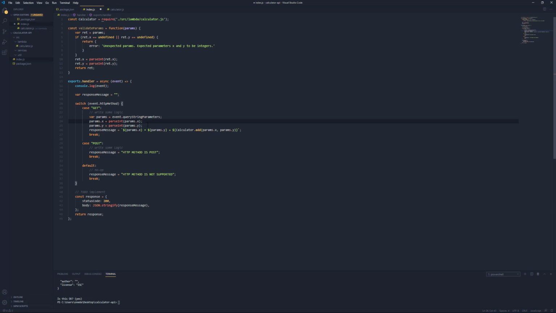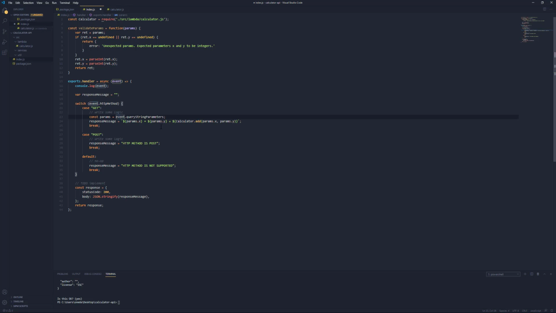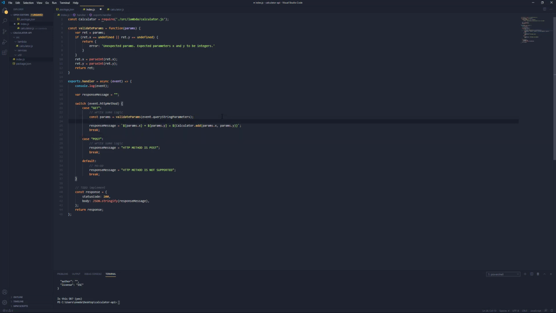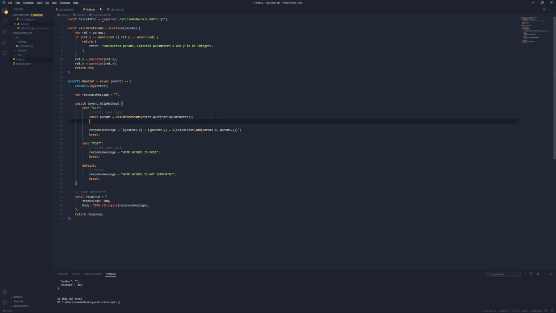Then what we do up here is we can say const params is going to be equal to validate params. And then we'll do a check here. We'll say if params.error.